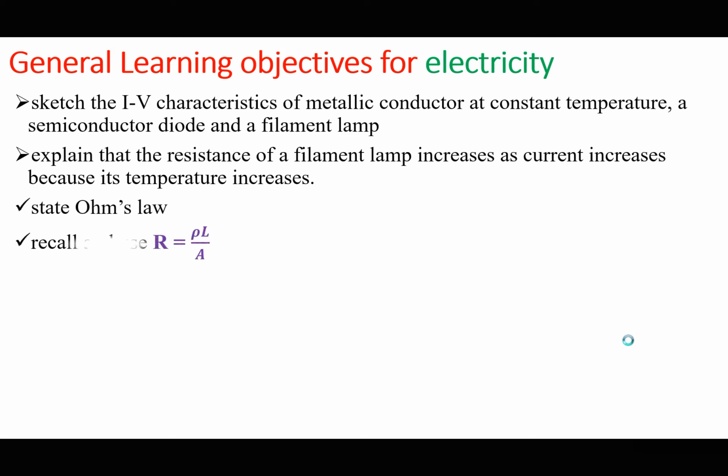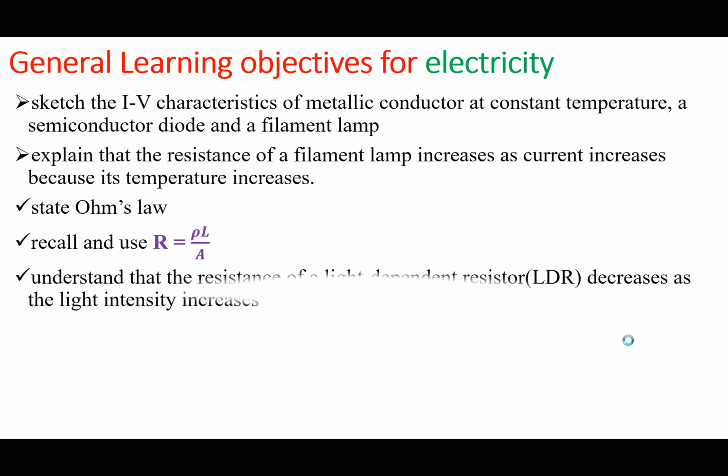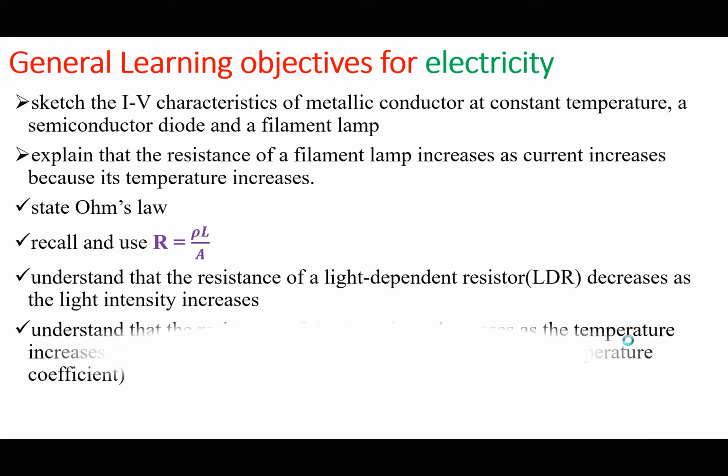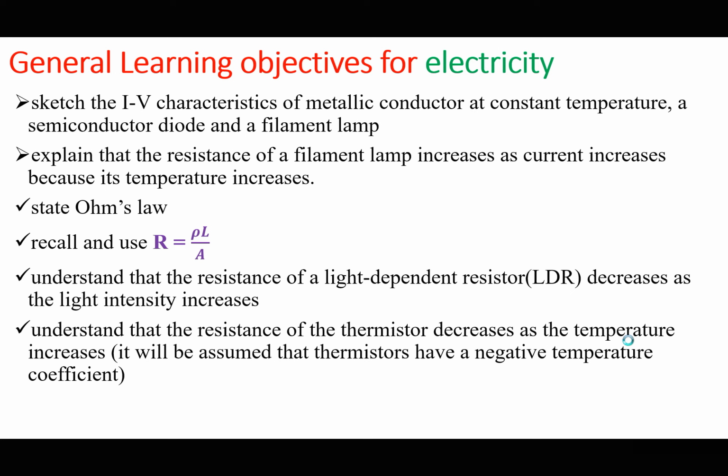You should recall R equals rho L over A, that is, resistance equals resistivity times length over cross-sectional area. You should understand that the resistance of a light-dependent resistor decreases as the light intensity increases. We shall call this the negative coefficient, the negative coefficient LDR. We should also understand that the resistance of the thermistor decreases as the temperature increases. It will be assumed that the thermistor has a negative temperature coefficient at this level. Of course, there are also thermistors with a positive temperature coefficient.